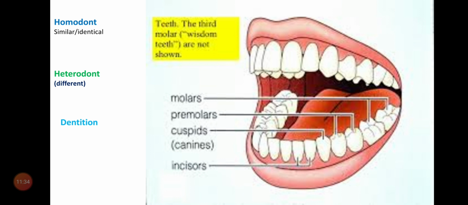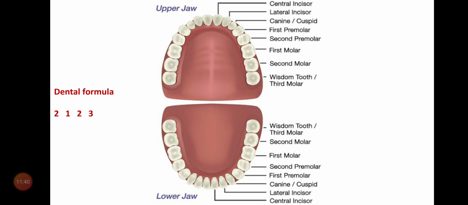Now coming to the next one. Here you observe the arrangement of teeth. If you observe half of the jaw, how many jaws are here? Two jaws, lower jaw and upper jaw. In the lower jaw or upper jaw, you observe half of the teeth.